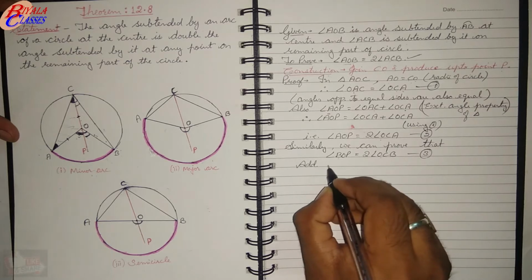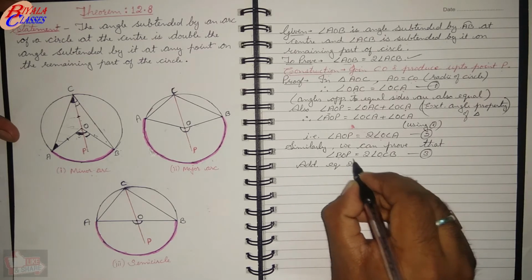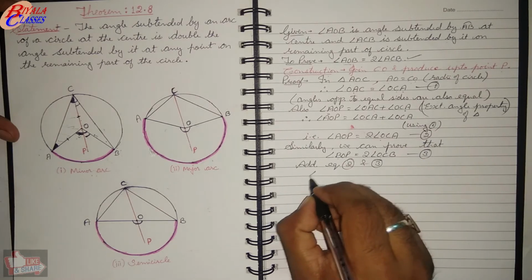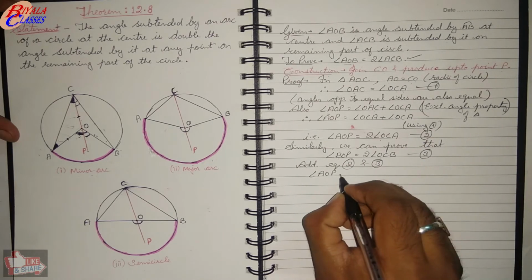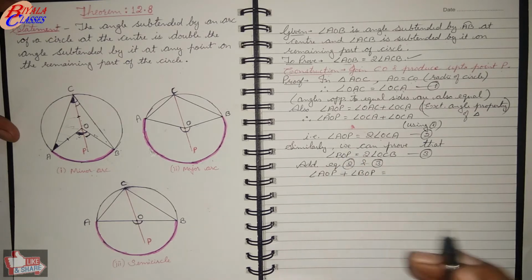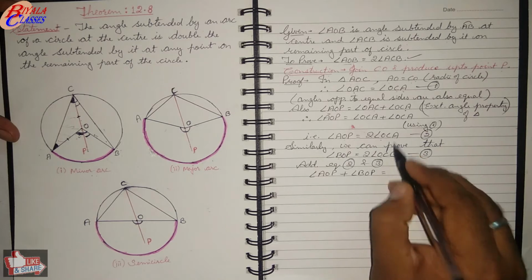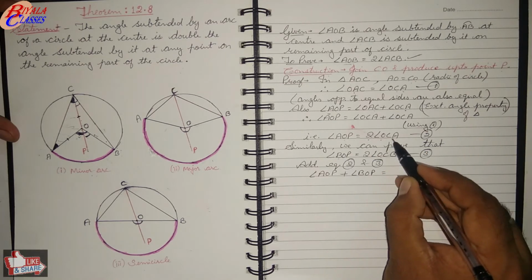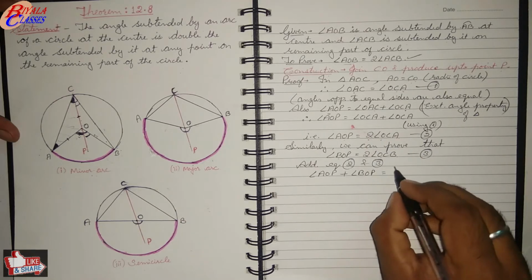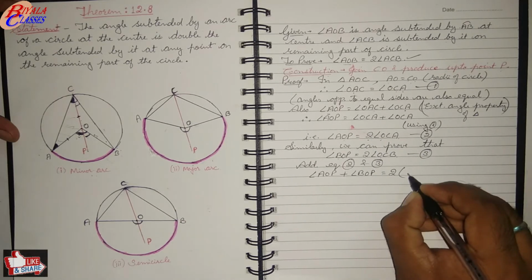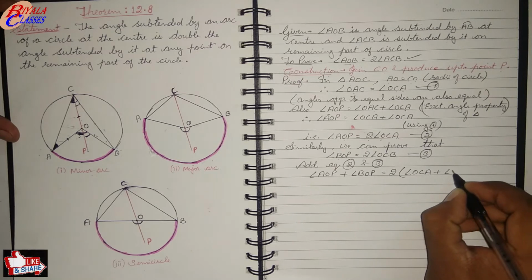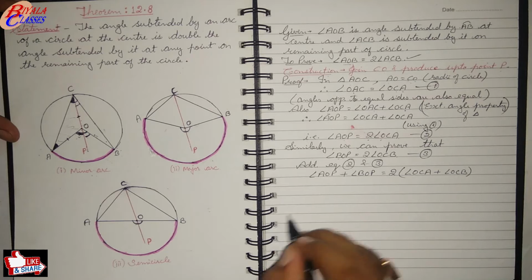Now add equations 2 and 3. If we add both the equations, what do we get? We get angle AOP plus angle BOP on the left hand side. And on the right side, it is twice angle OCA plus twice angle OCB. On both sides, 2 is common. So taking 2 common, we can write it as angle OCA plus angle OCB.